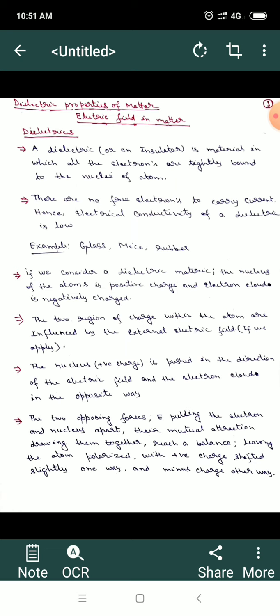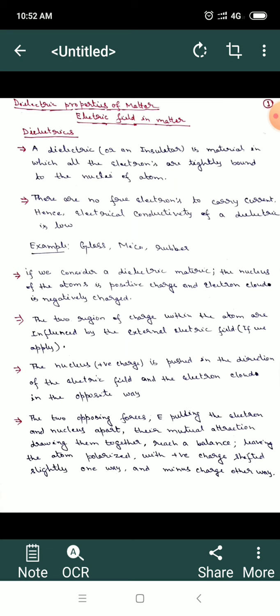So what happens in dielectrics? If we consider a dielectric material, the nucleus of the atoms is positively charged and the electron cloud is negatively charged. The two regions of charge within the atoms are influenced by an external electric field. Let us say we have applied an external electric field.